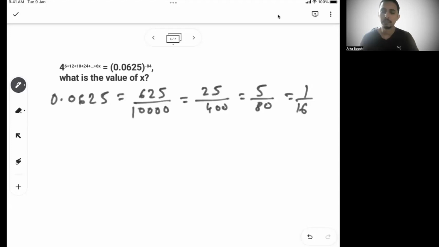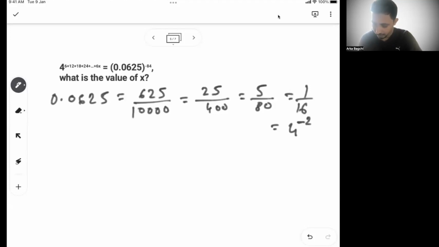So this is 1 by 16, right? First divided by 25, then by 5, then by 5 again. So 1 by 16. Okay. So this is nothing but 4 to the power minus 2.